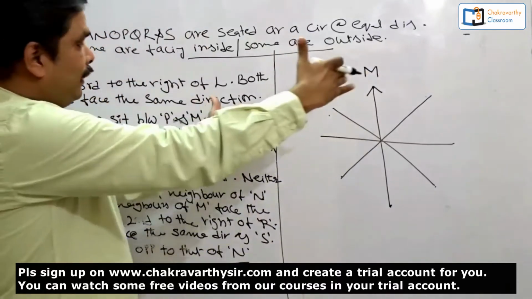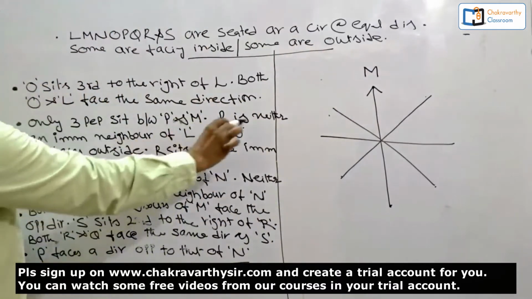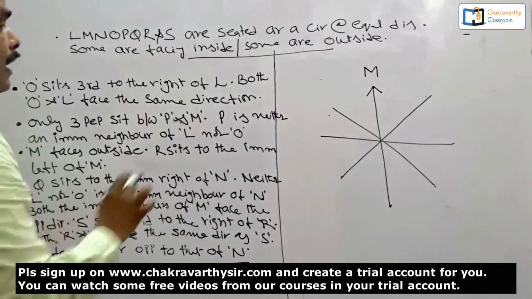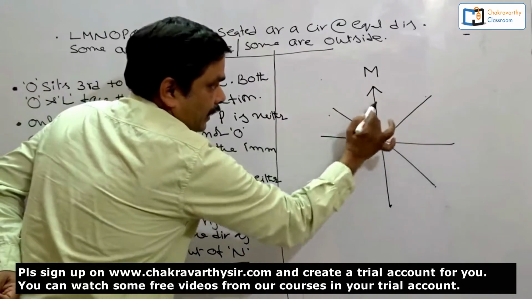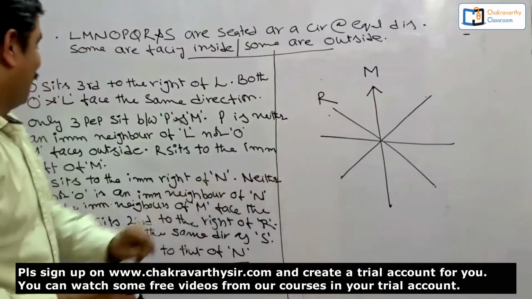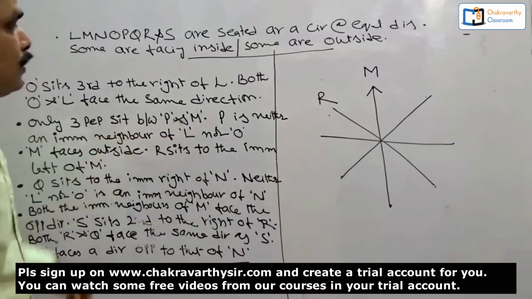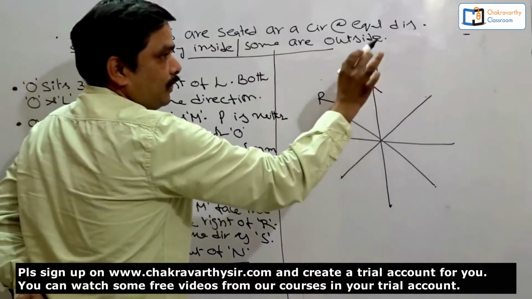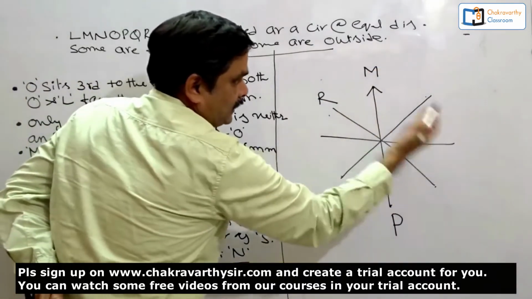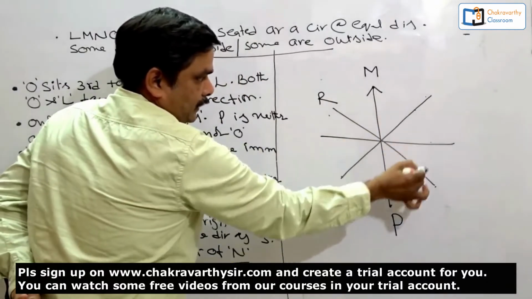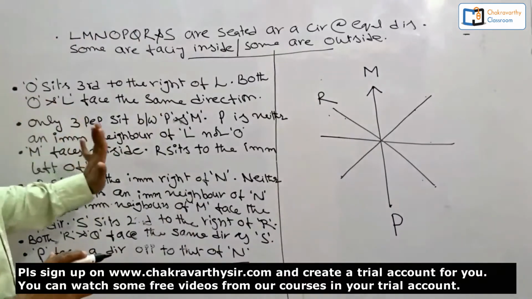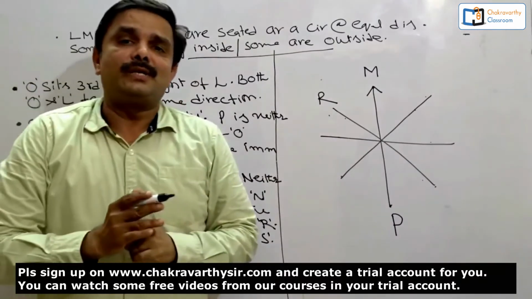Alright. Now what is the related information here? The next one is very related information, which they have given in the third one. R sits to the immediate left of M. Now this is M, right side, left side, it must be R. This place is confirmed. And the other one we can take here. Only 3 people sit between P and M. What's the meaning of that one? As we have discussed just now, this is M, so it must be P, either on the right side or on the left side, with 3 persons seated between P and M. Okay, this is over. Then after that, is there any other information which is related to this one?